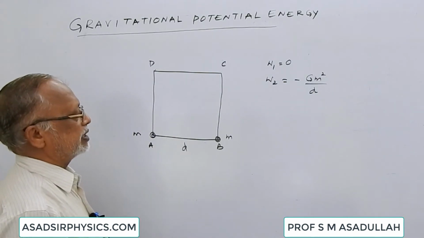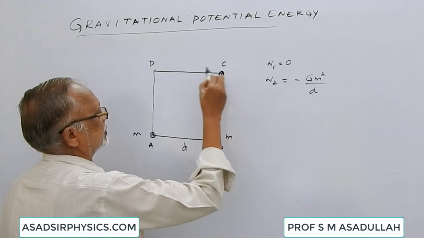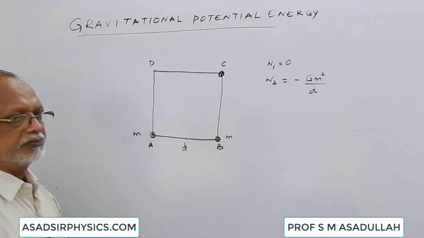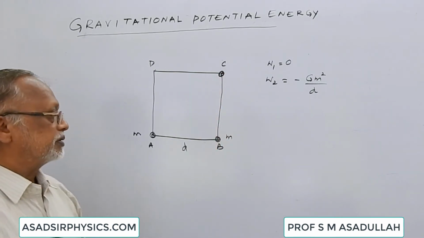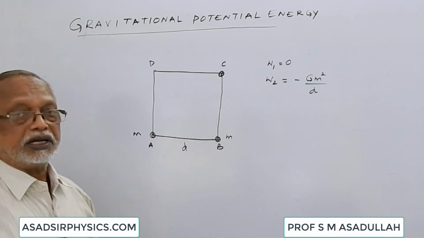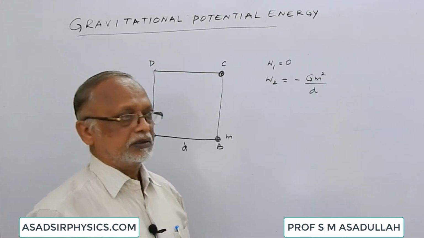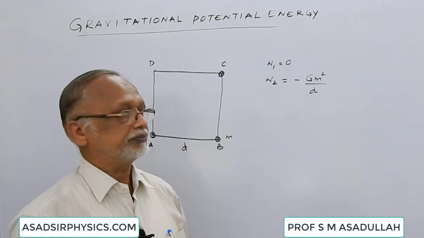Suppose we have brought the third body and kept it here. At this point, there are two potentials, one due to the body at A, another due to the body at B, then the third body at C has to do two works.